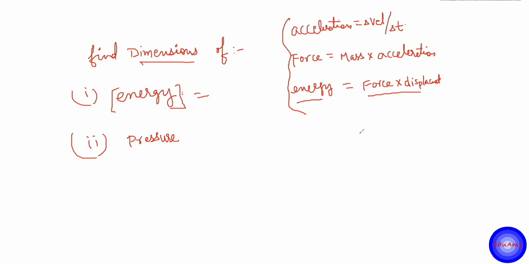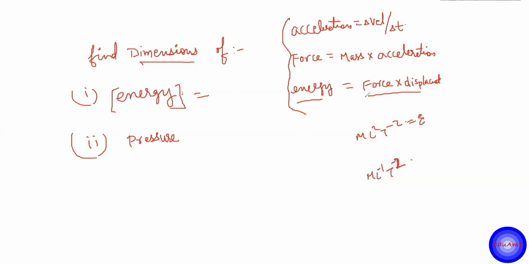Okay. Yes. So Sandeep says that ML2T minus 2 is for energy, and for pressure it is ML3T minus 2. Let's see. Anyone else? Okay, so now you're correcting: ML minus 1, T minus 2. That's right. T minus 2. Okay, we'll find it.